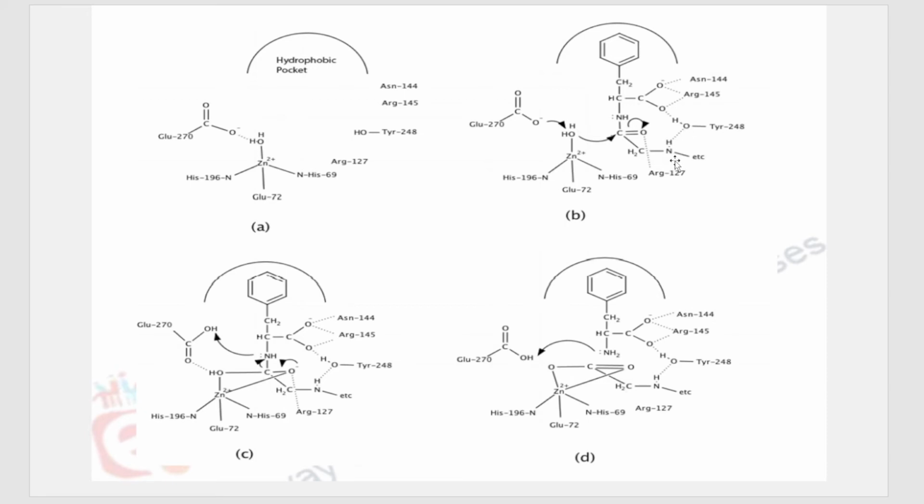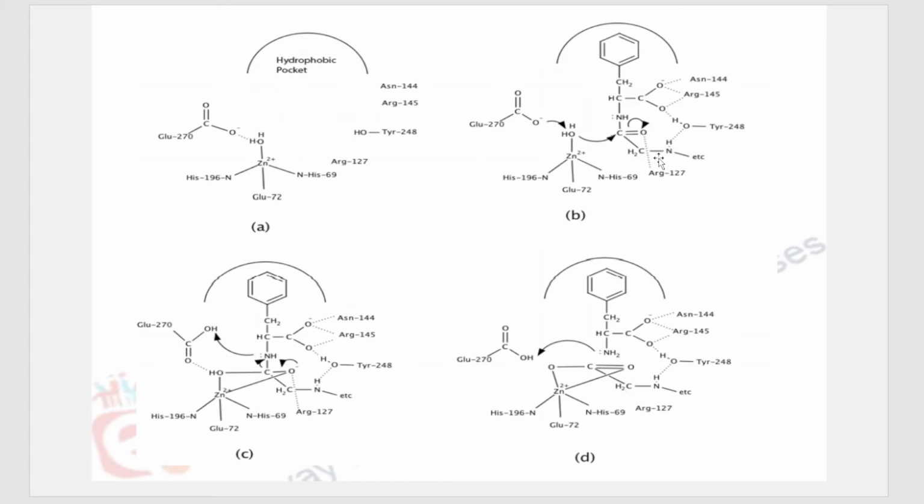So there is hydrogen bonding forming in step number one with all of the parts of the substrate. Secondly, there is hydrogen bond formation between ARG127, which is also one of the amino acid residues here, and the oxygen of the carbonyl group, that is the C double bond O group. The oxygen and ARG form a bond here, because of which the oxygen becomes more nucleophilic and causes the shifting of electrons of the C double bond O bond onto oxygen. So it's very simple. There's a bond formation between ARG127 and this oxygen.